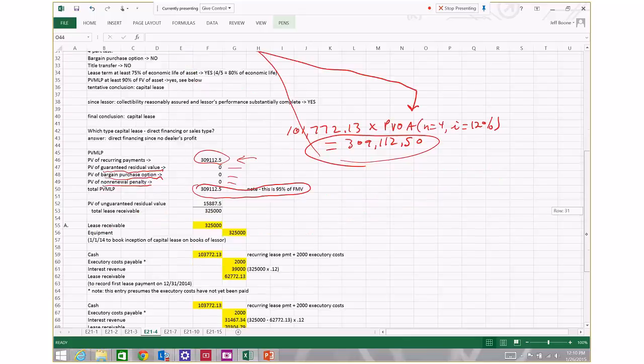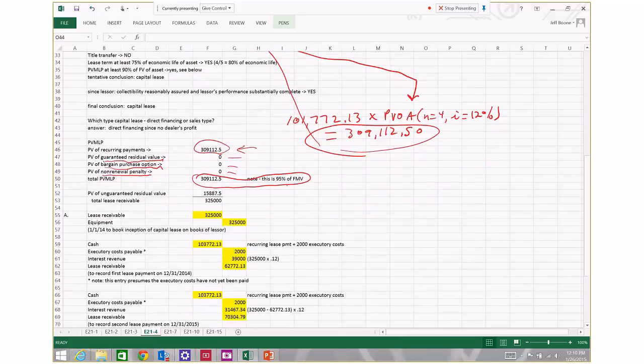And that is in fact in excess of 90% of the fair value of the asset. So even if we hadn't passed the 75% of the economic life of asset test, triggering recognition of this as a capital lease, we would have passed the 95% of fair market value test. So that would have triggered recognition of this as a capital lease.